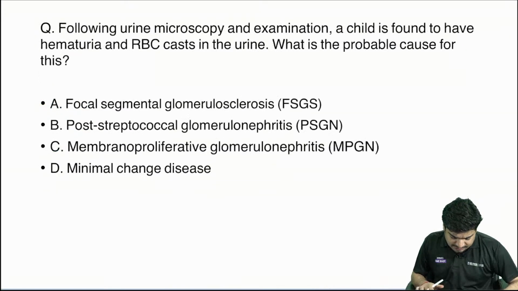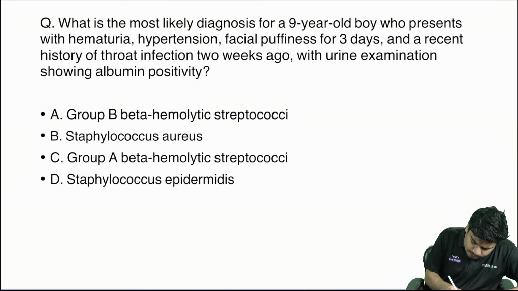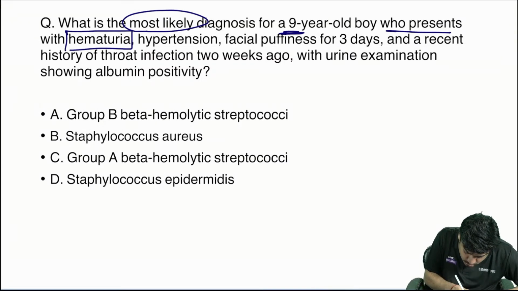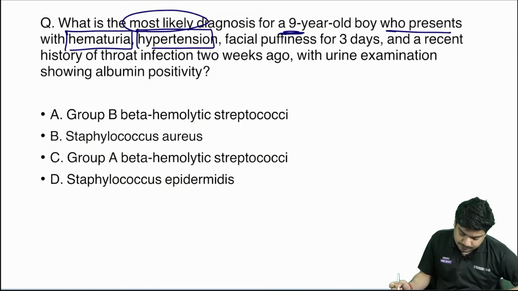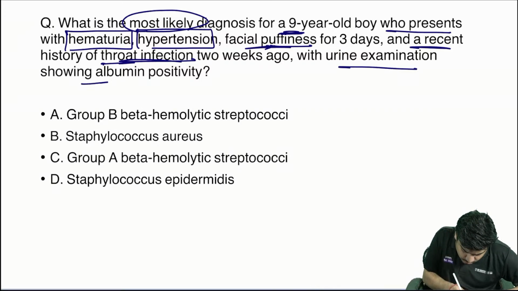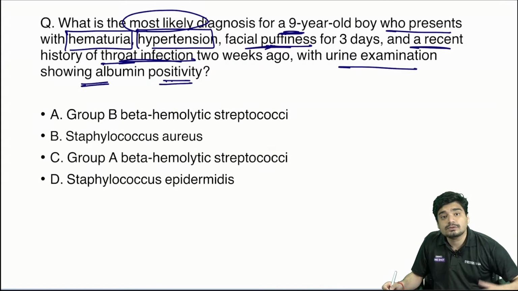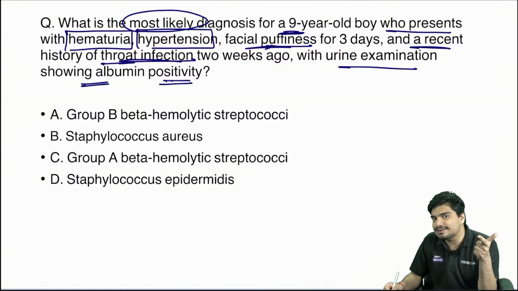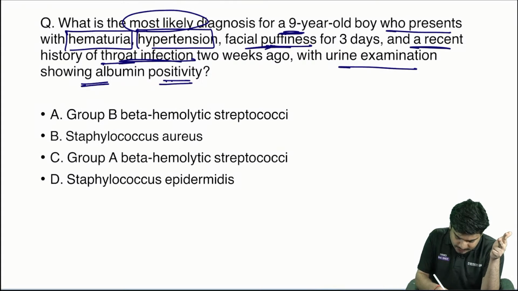Let's see the questions which were asked in FMG. What is the most likely diagnosis for a 9-year-old child who presents with hematuria, hypertension, and a recent history of throat infection, facial puffiness, and urine examination showing albumin positivity? So there is hematuria. There is some proteinuria, 1 plus 2 plus can occur. Hypertension. What's going to be the answer?